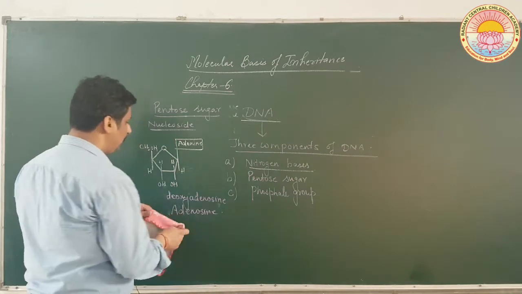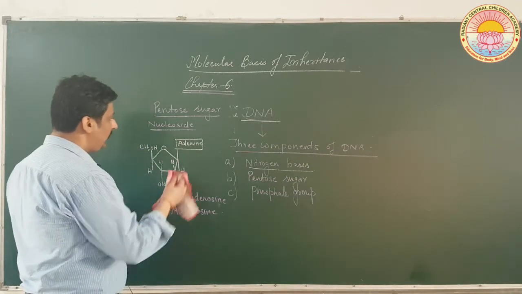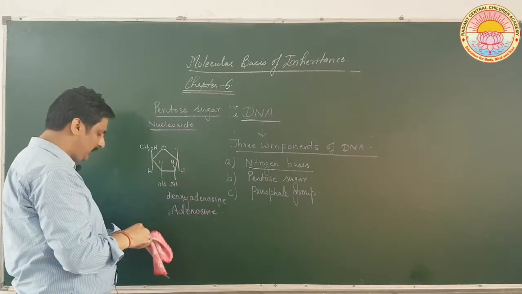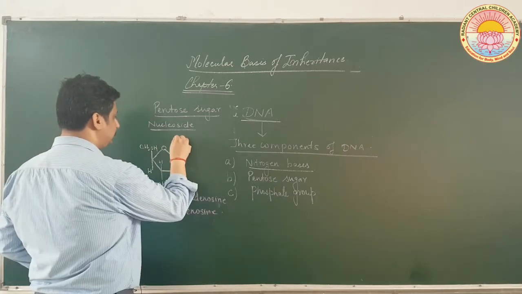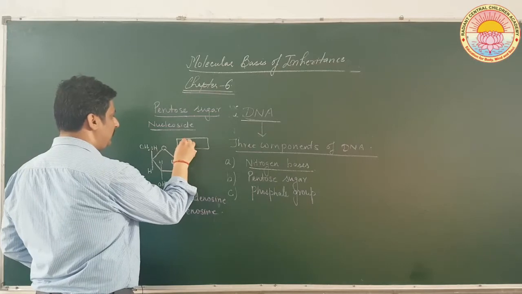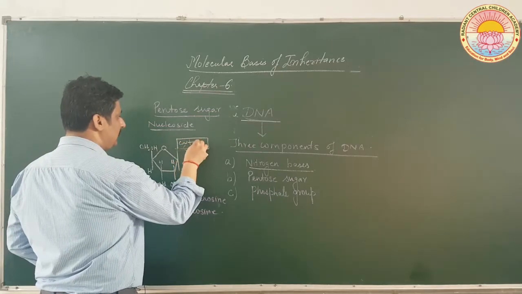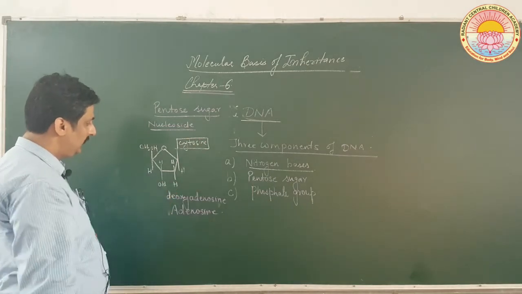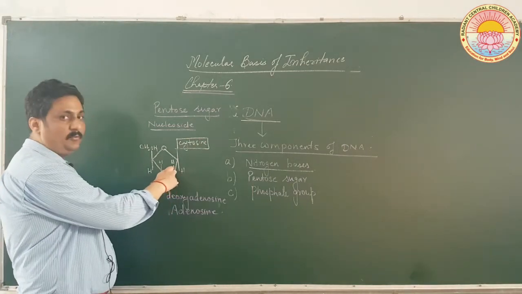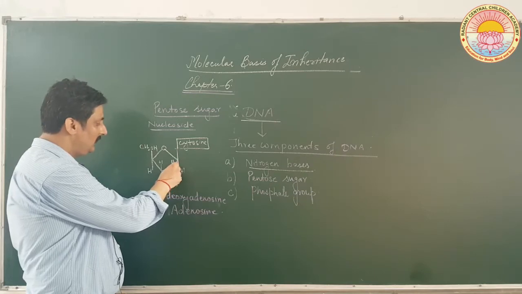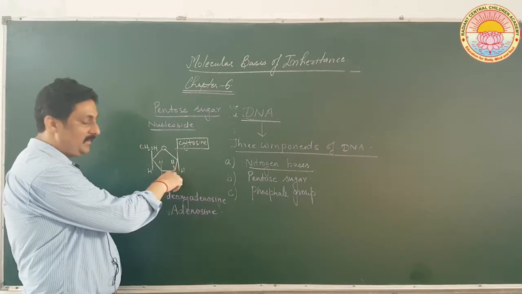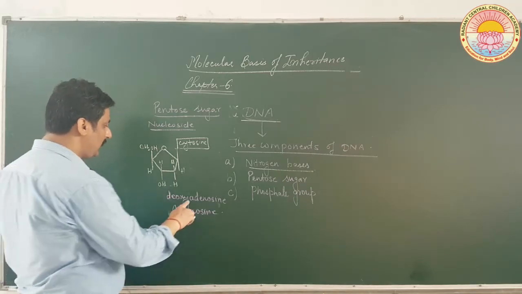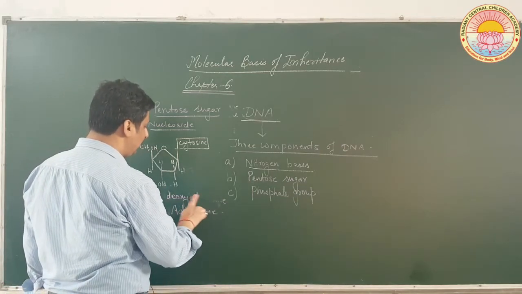Okay. Now, suppose instead of adenine, cytosine is present in the same structure, and here at the C2 carbon second position, O is not present, it will become deoxycytidine.